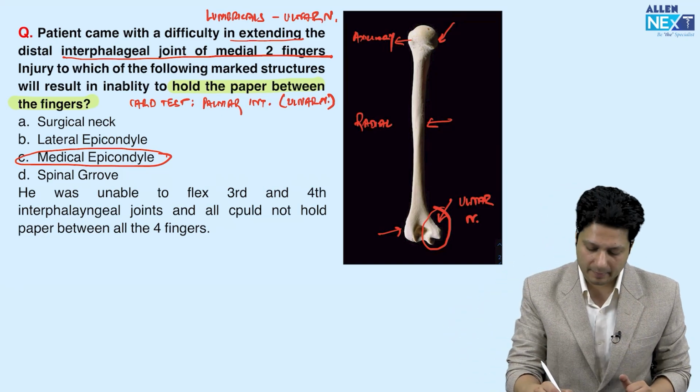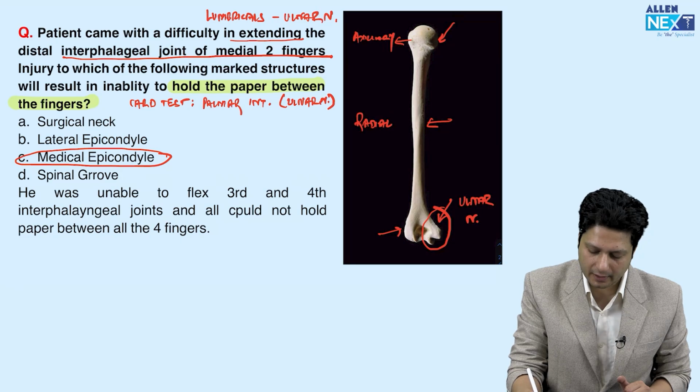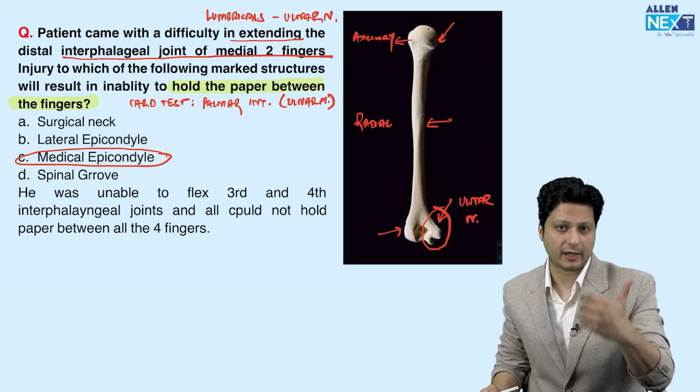The card test is for the assessment of the adductors of the fingers. Adductors of the fingers are basically the palmar interossei, and these palmar interossei are supplied by the ulnar nerve. So there is nothing new which was asked. Hundreds of times this question has been asked.